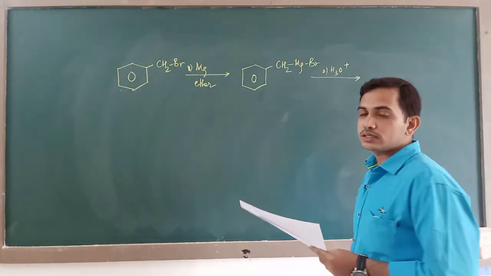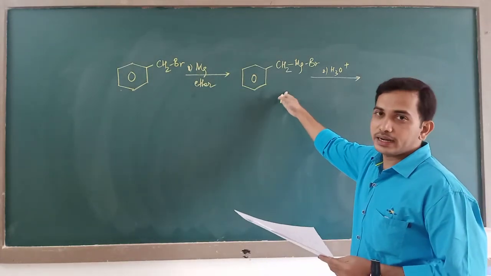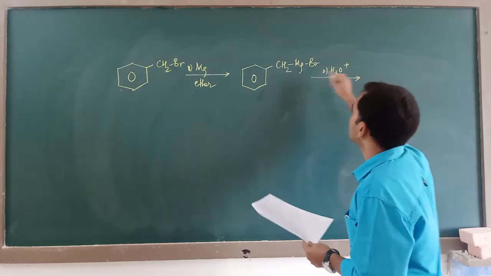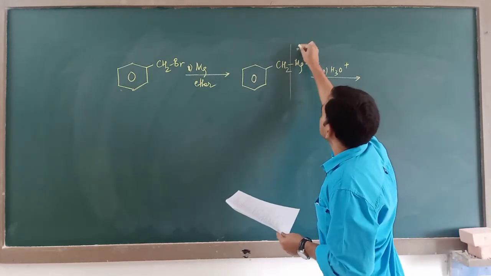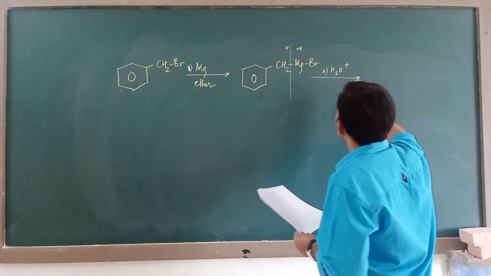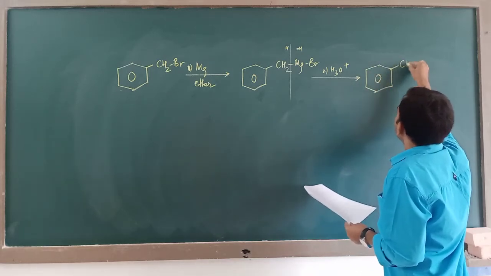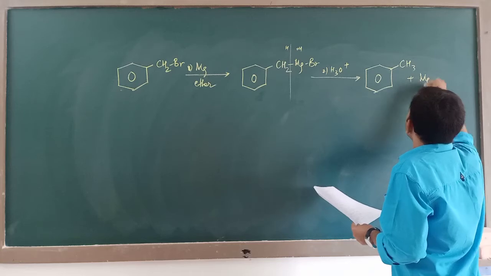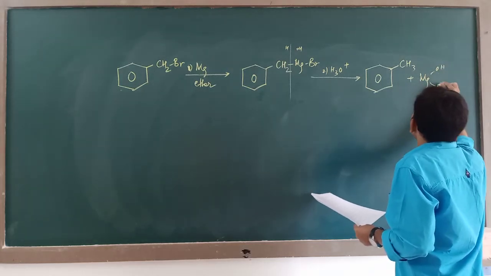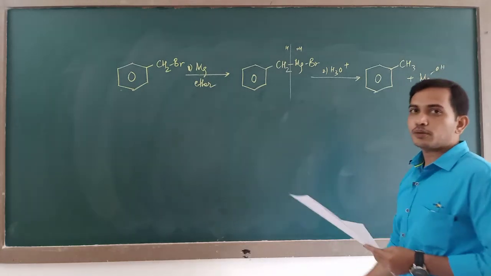You are subjecting this adduct to hydrolysis. What is the product obtained? It is obvious, here OH and here H. You will get toluene plus hydroxy magnesium bromide as the side product or byproduct.